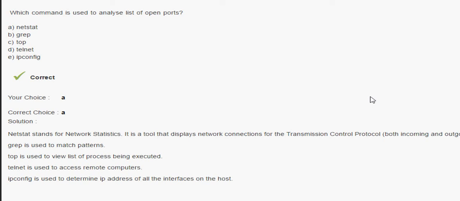So the answer for this question, which command is used to analyze the list of open ports, is netstat. We have ipconfig also, but with ipconfig we are not understanding which port is available. We will get the IP addresses of all the interfaces on the host.